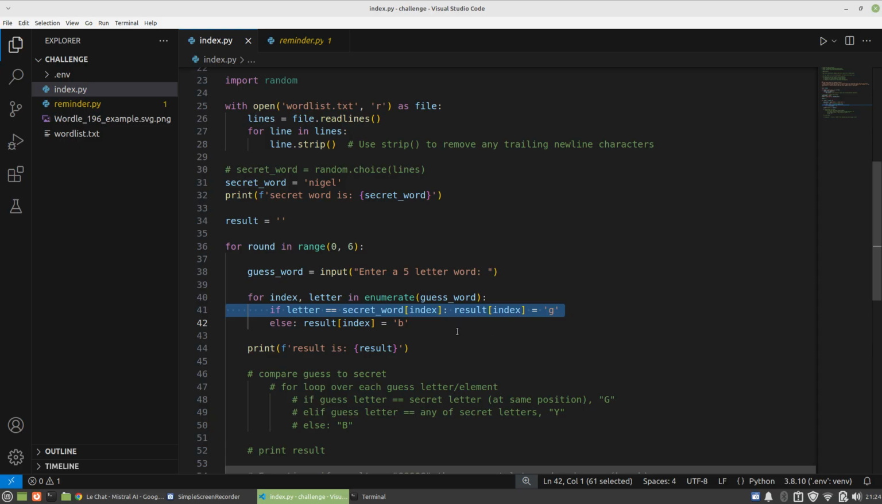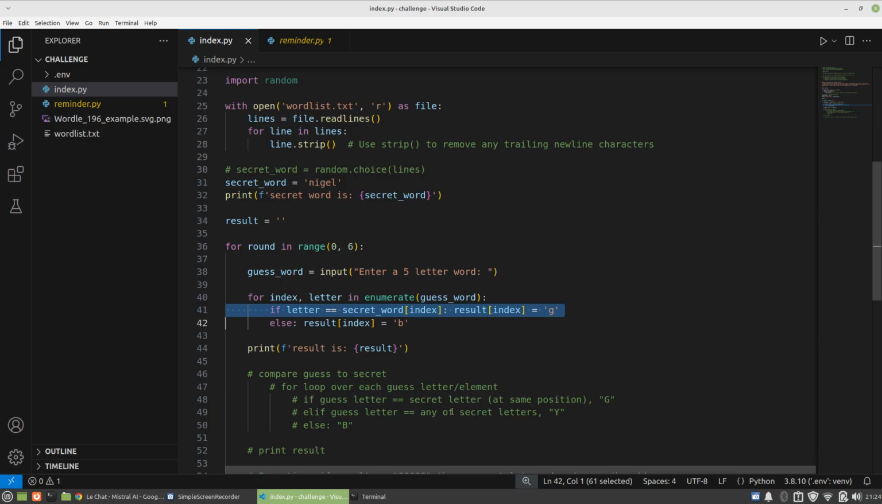Okay, so if you get the right letter and it's in the right position, the same index, then we mark that as a G. And I'm not going through the other one yet, the yellow case. I'm just saying otherwise, just mark it as a B, because I just want to test this. And then print result, whatever the result is. So that's where I'm up to.